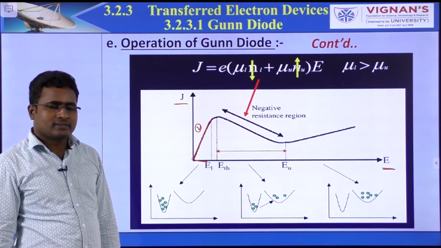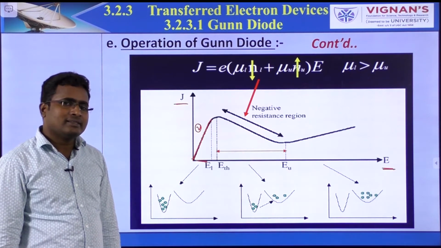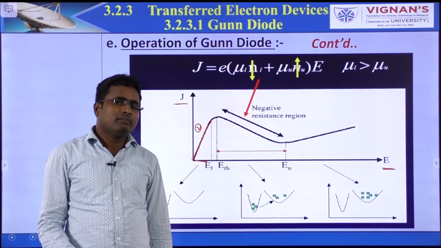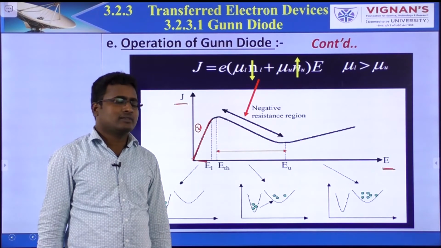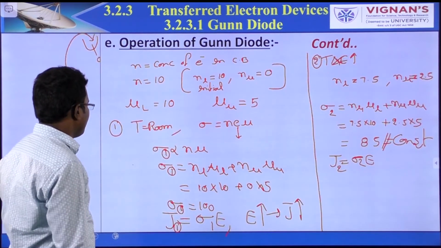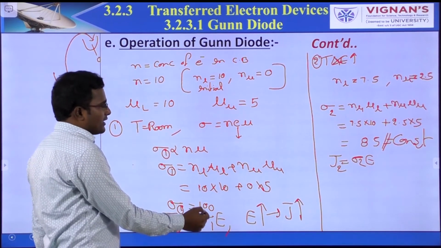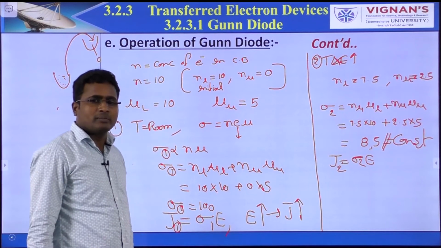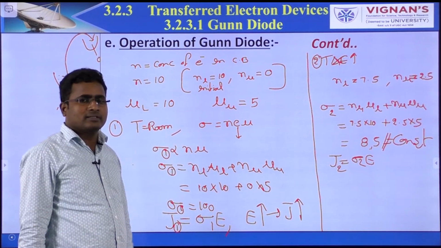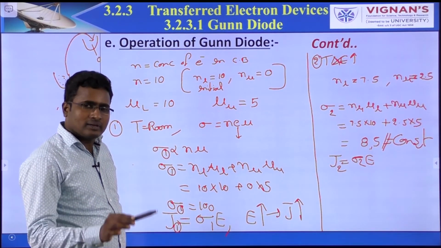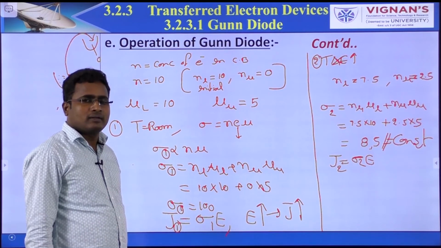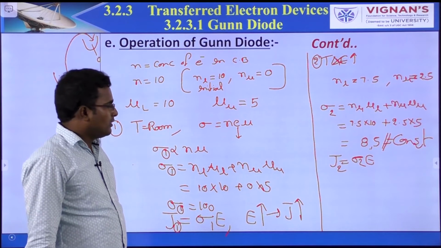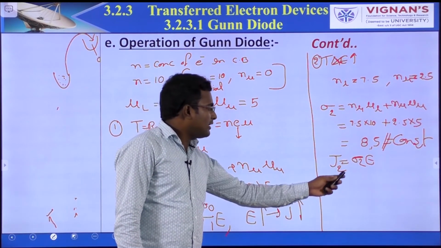Coming to second case. In the second case, conductivity is not constant, but conductivity is less than the first case. If you observe, first case 100, but in second case 85 only. That means conductivity decreases, which means current density decreases.